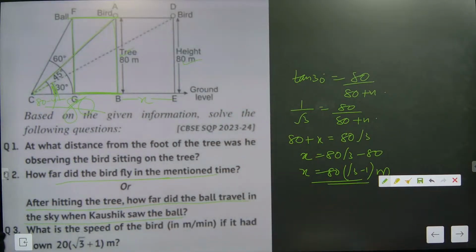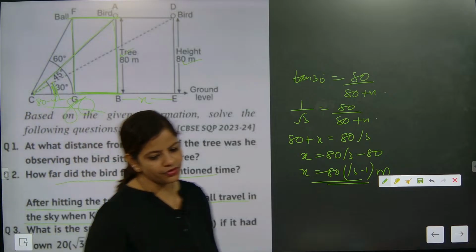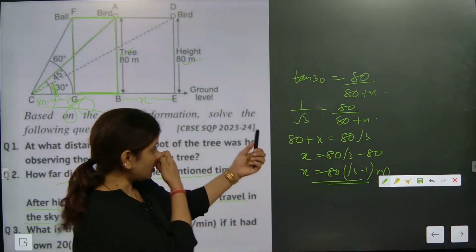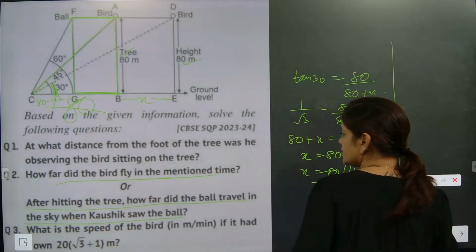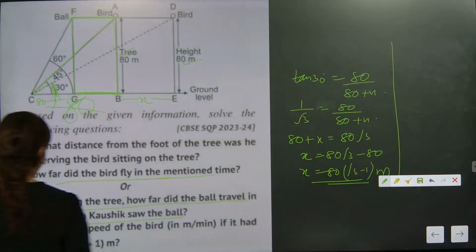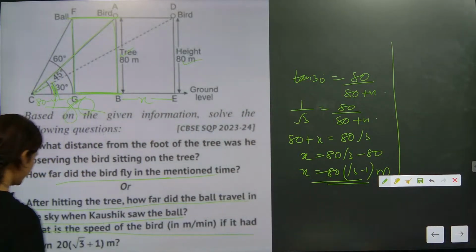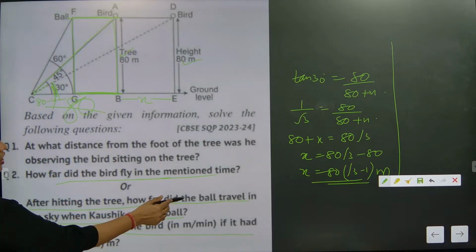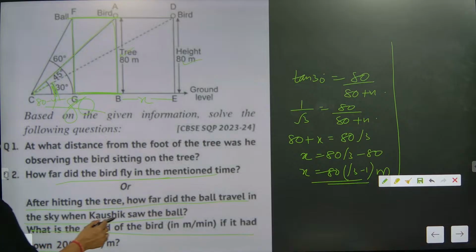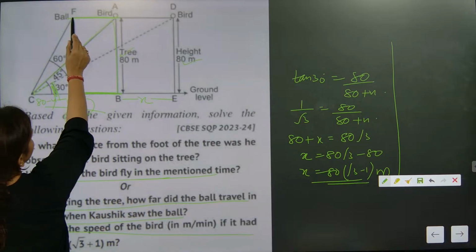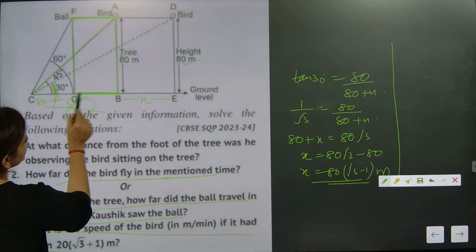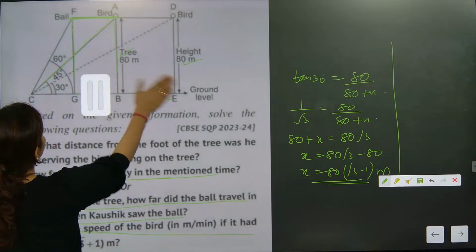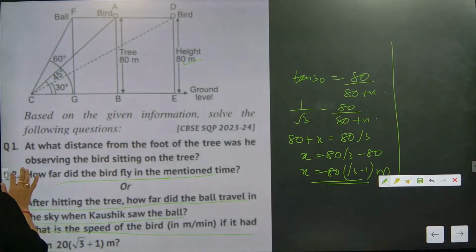It's not 10 o'clock, it's 10:15. We're going to wrap it up here. But solve this part better. The last part question, what they have asked: what is the speed of the bird? And this part question: after hitting the tree, how far did the ball travel in the sky when Kaushik saw it? So in the sky, this distance and this distance will be the same. So now we are going to analyze this part. Check this one out.